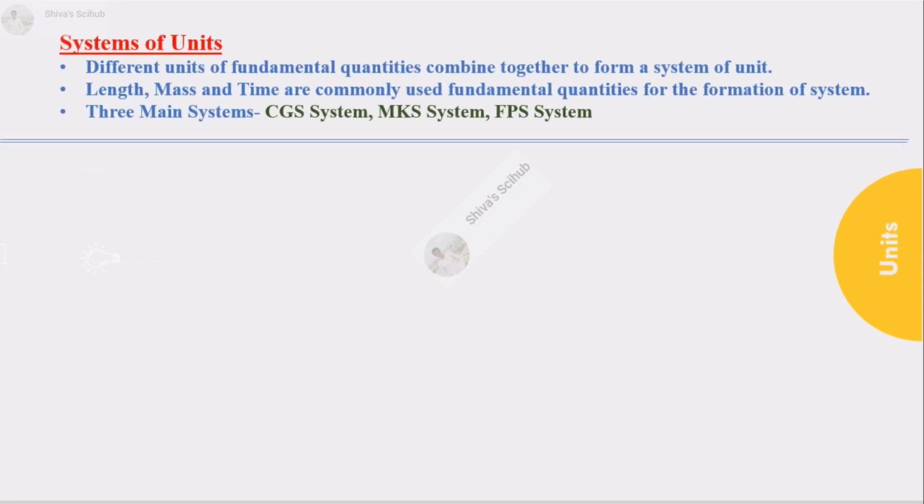We talked about units in the previous slides. Different countries realized the importance of unit and hence adopted their own system of units. In the world, there are three main types of system of units. They are MKS, CGS, and FPS. These acronyms are used based on the unit of measurement to measure length, mass, and time respectively.